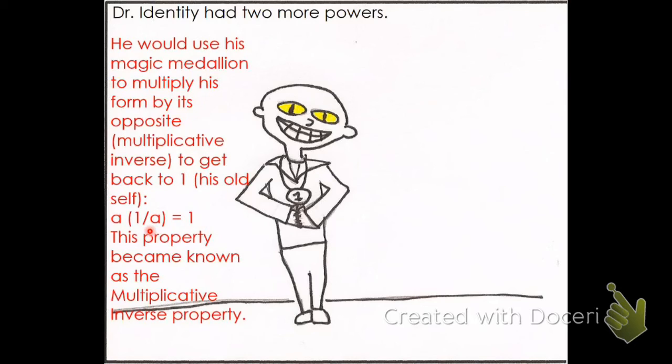If you need a number example, think of it like this. 5 times 1 over 5, its reciprocal, would be 5 times 1 is 5, 1 times 5 is 5, and 5 over 5 is 1. We can talk about this tomorrow if I lost you. This property, of course, became known as the multiplicative inverse property. So if you need to pause and write it down, pause now while he's staring at you.